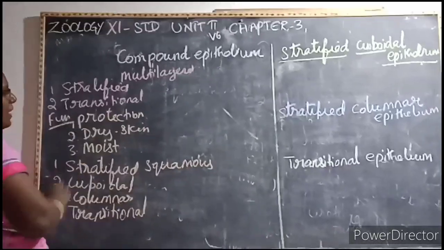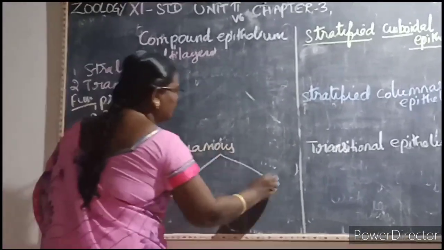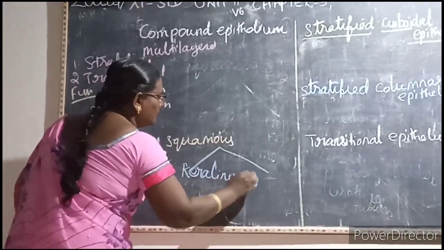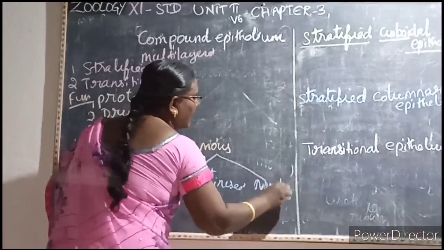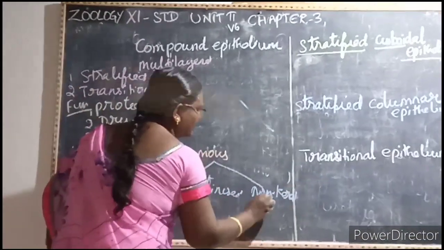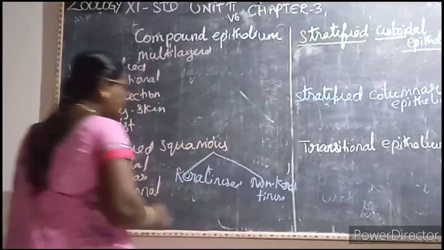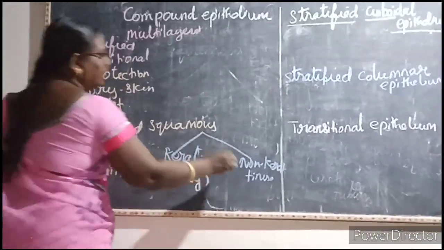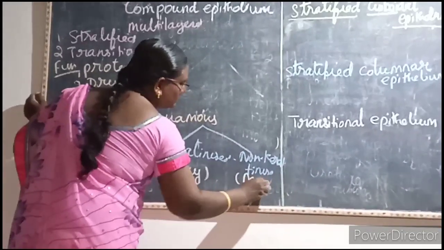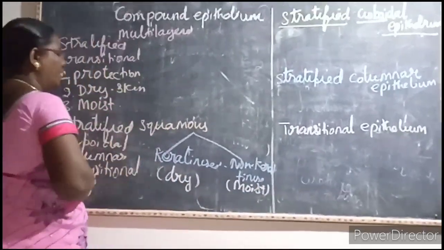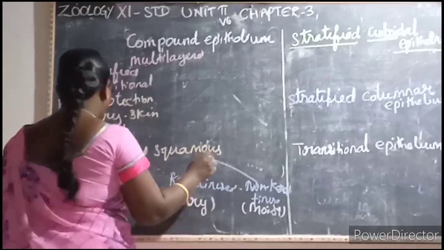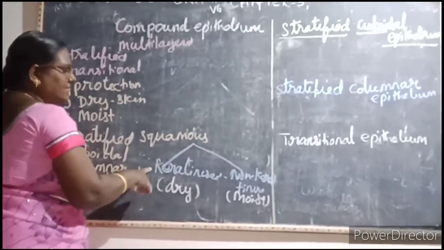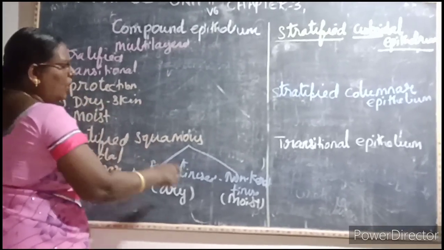Again, this stratified squamous epithelium, it is of two types. One is a keratinized and second one is a non-keratinized. So this keratinized, it includes the dry area of our skin. Then this non-keratinized, it includes the moist content of our body. This stratified squamous epithelium is classified into two. What are they? One is a keratinized and second one is a non-keratinized.